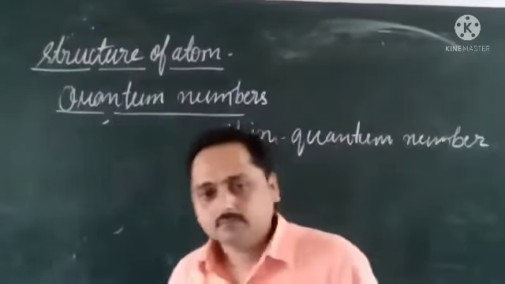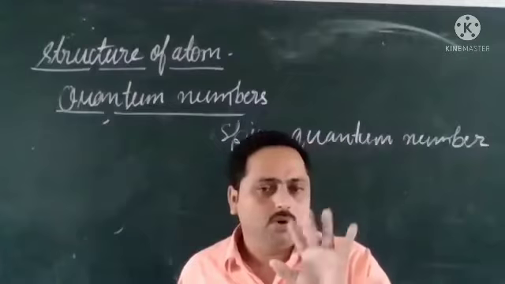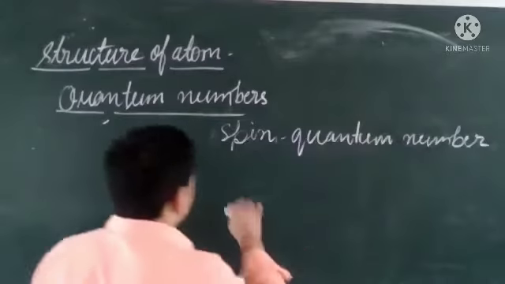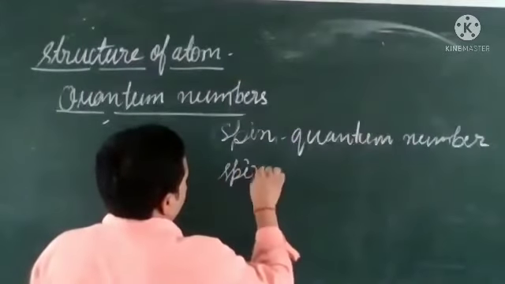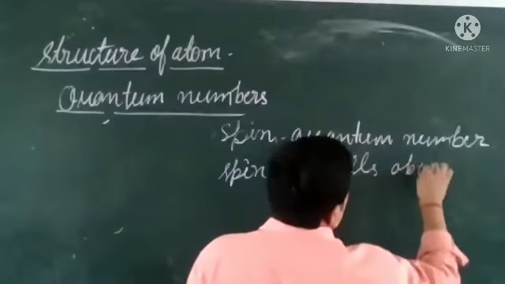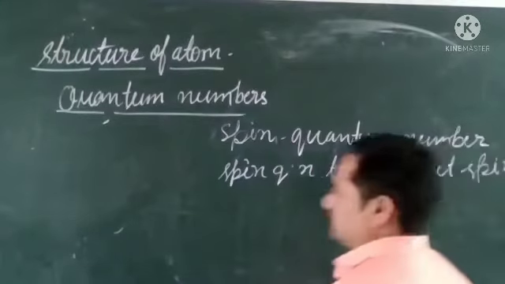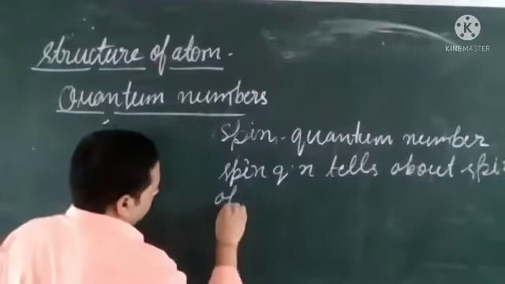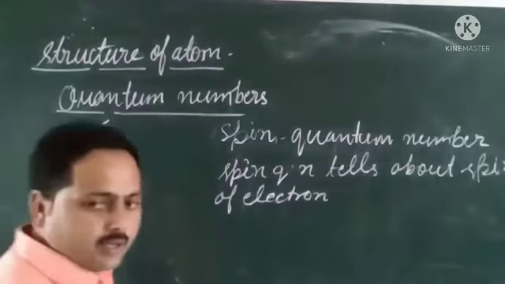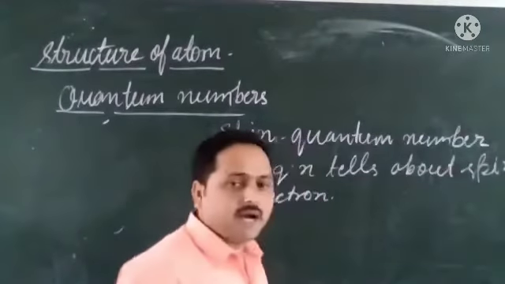So let us see here how it helps us to know that. First we will see about orbitals, and then through that we come to here. The spin quantum number tells about the spinning of the electron.